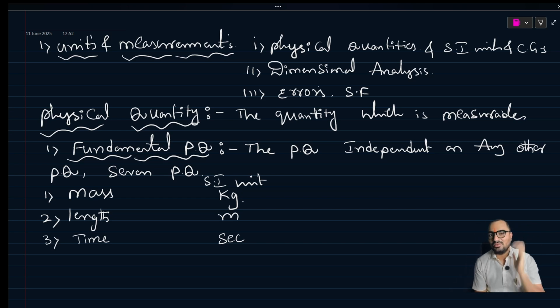For example, when we want to calculate the area of a particular piece of land, if it is agricultural land, we measure in acres.